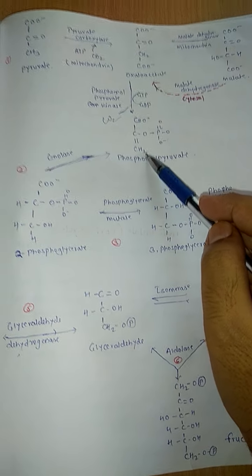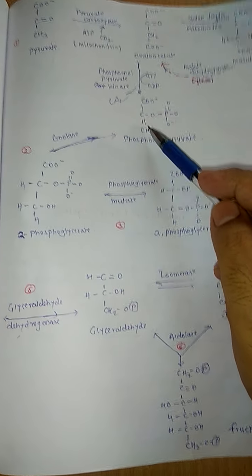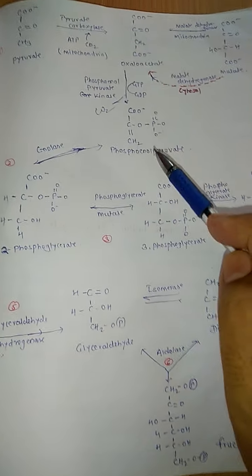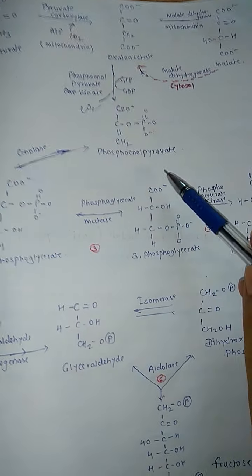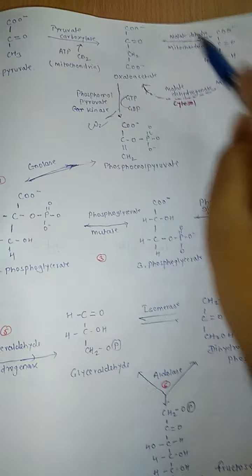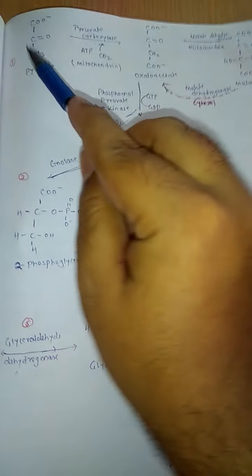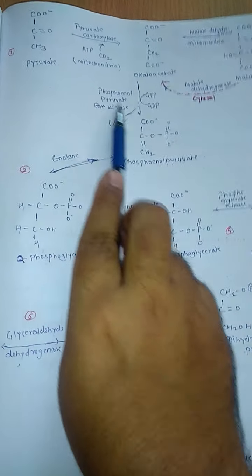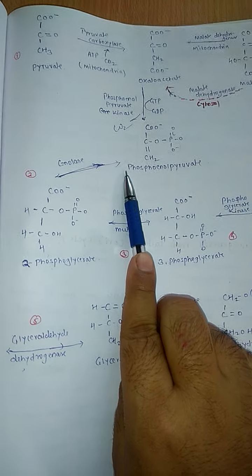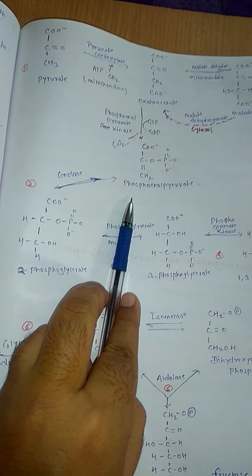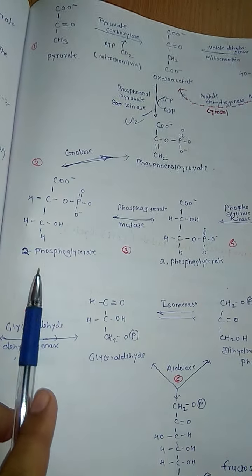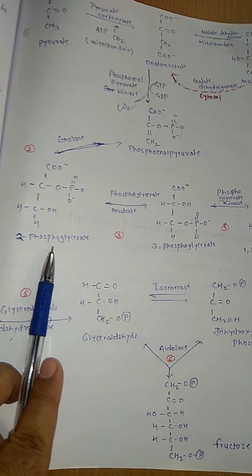Now you know that the last step of glycolysis is conversion of phosphoenol pyruvate to pyruvate. So here, pyruvate goes to phosphoenol pyruvate through 2 steps. This is actually the first step of gluconeogenesis. Now the second step is phosphoenol pyruvate getting converted into 2-phosphoglycerate.